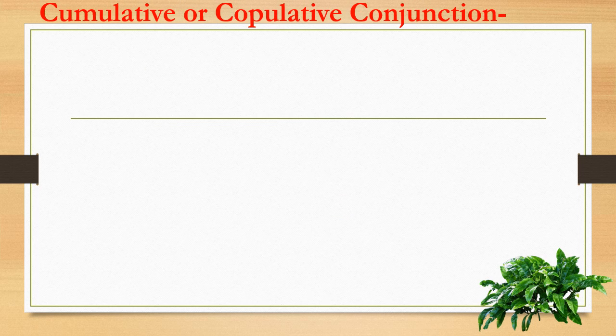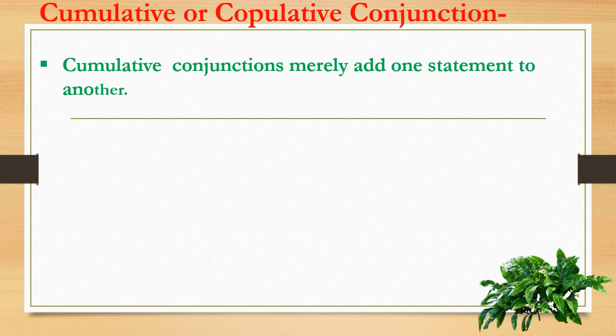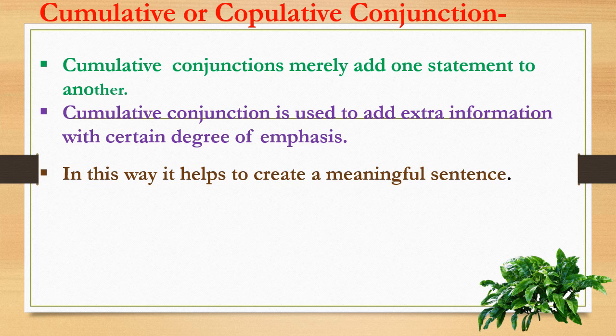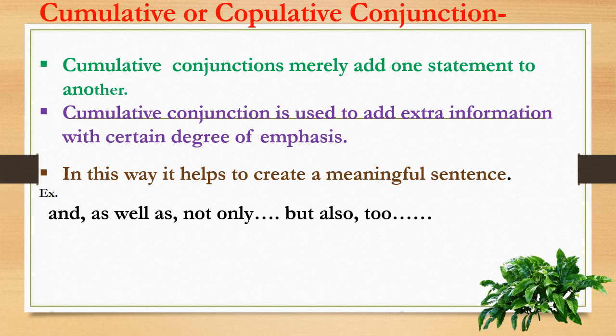Cumulative or copulative conjunctions merely add one statement to another. Cumulative conjunction is used to add extra information with a certain degree of emphasis. In this way, it helps to create a meaningful sentence. For example, and, as well as, not only but also, too.